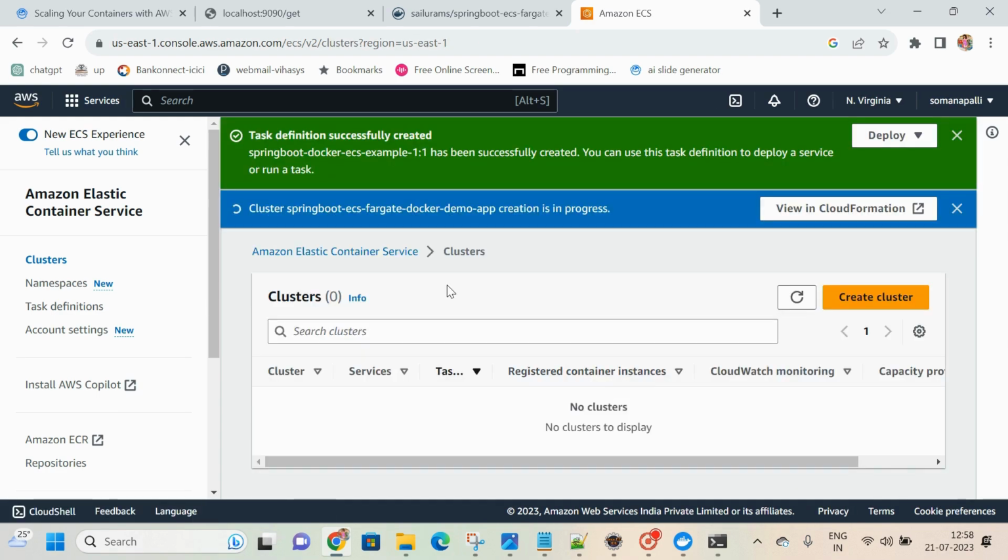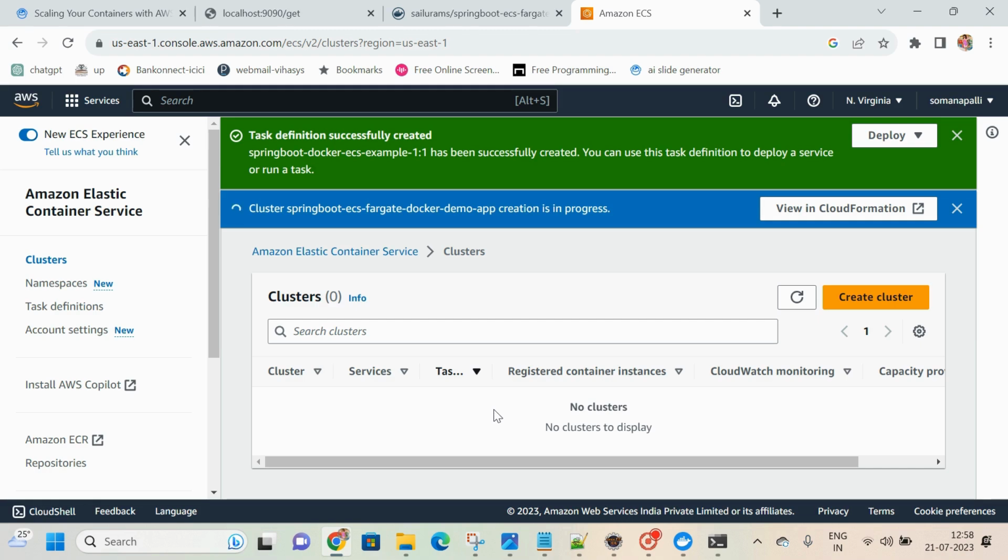Once the cluster also gets created, I will tell you what to do; you just observe the same steps. It is taking some time to create the cluster. Once the cluster gets created, I will add the task to the cluster itself. Almost we have done.